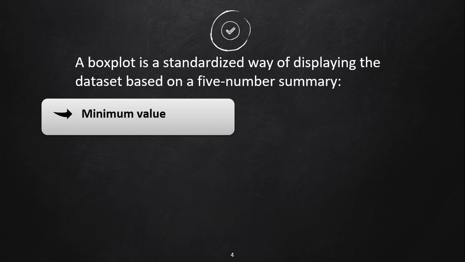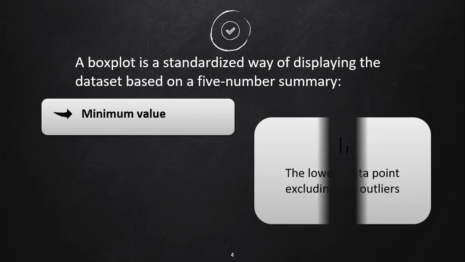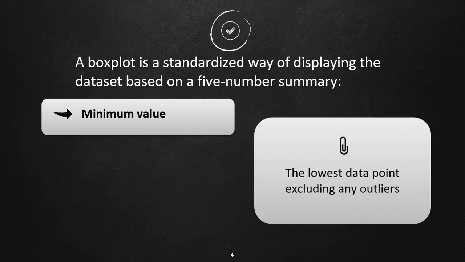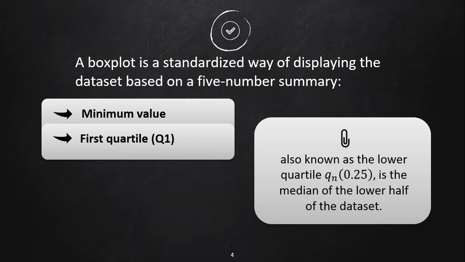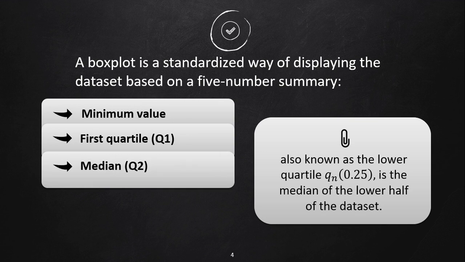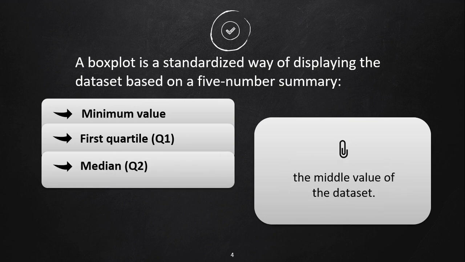First, minimum value. Minimum value is the lowest data point excluding any outliers. The second is first quartile. First quartile, also known as the lower quartile, is the median of the lower half of the dataset. The third is median or second quartile. Median is the middle value of the dataset.